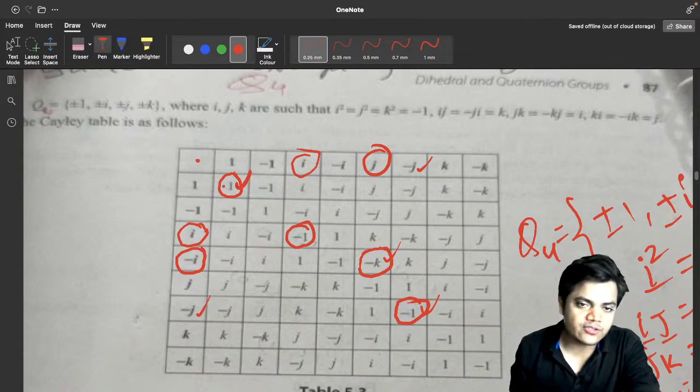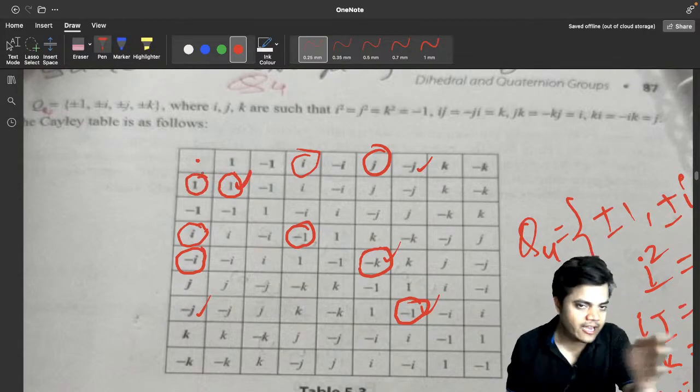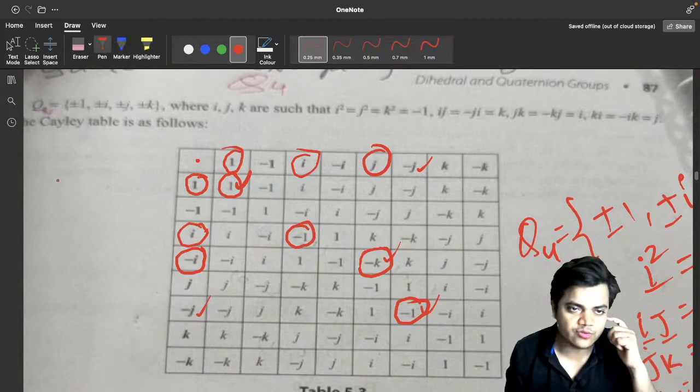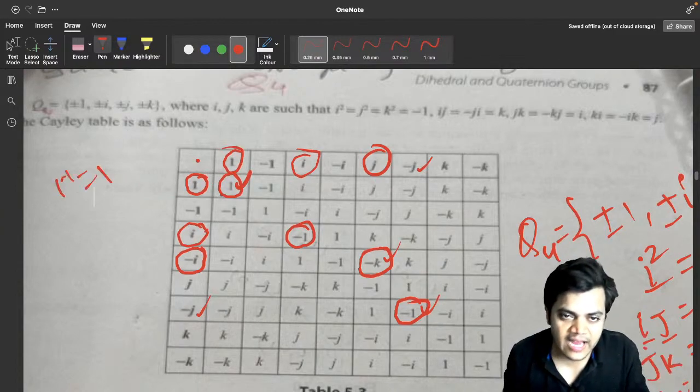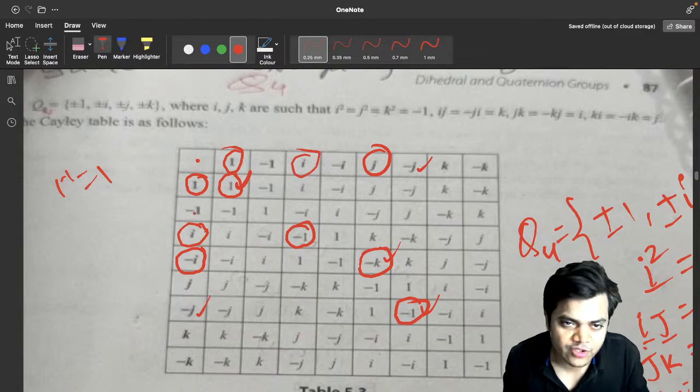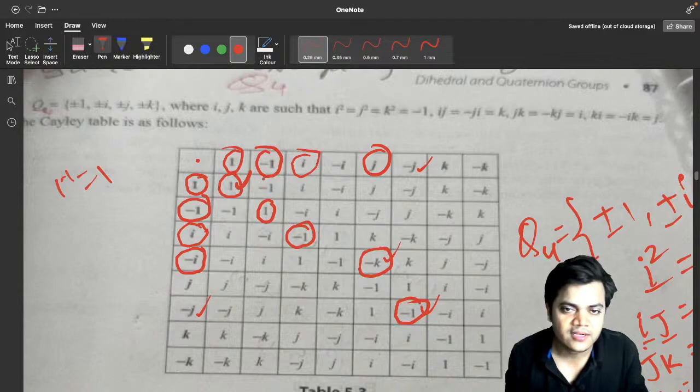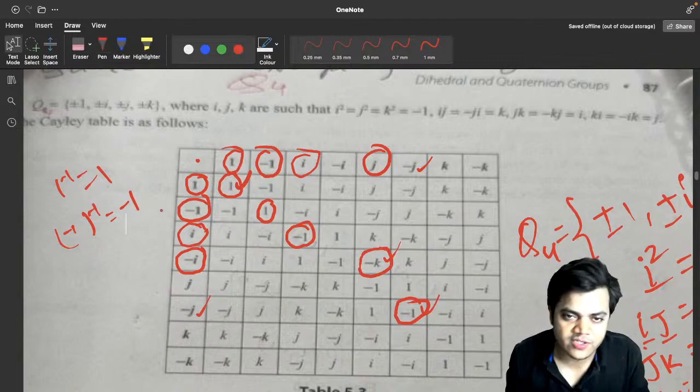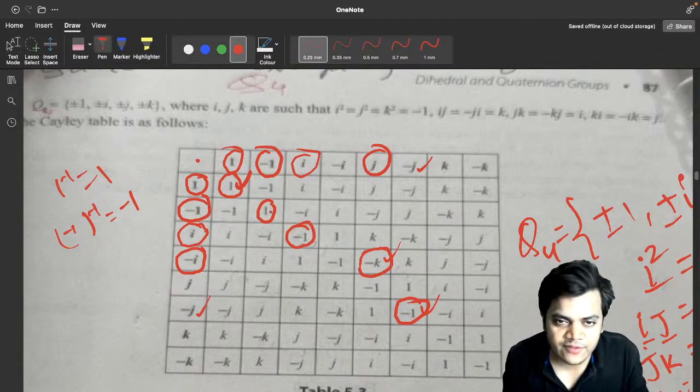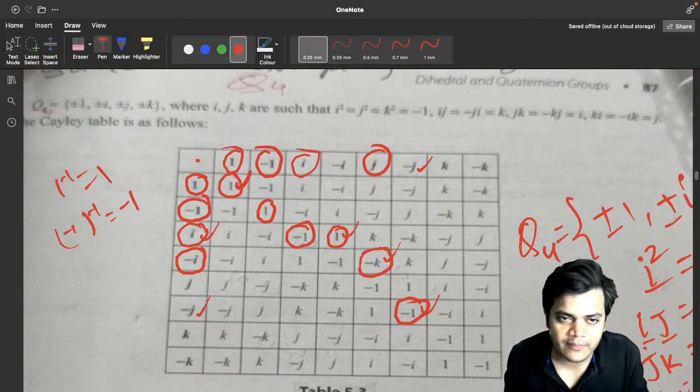तो ये आपका 1 है, so you can just see in the leftmost column and uppermost row, 1 is there. So inverse of 1 is 1. Now I want to see the inverse of minus 1, then I will just look over here. Oh, this is the identity. It means this leftmost element and this uppermost element are the inverse of each other. So the inverse of minus 1 is certainly minus 1. Okay. Thereafter we can see what? Here is 1 and 1, you can see how this one has come up, i and minus i.